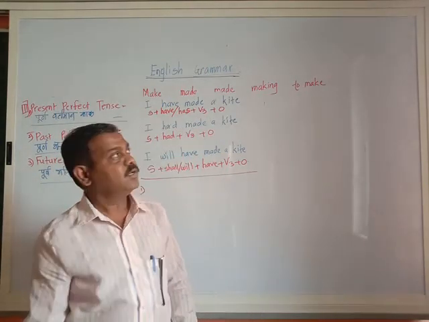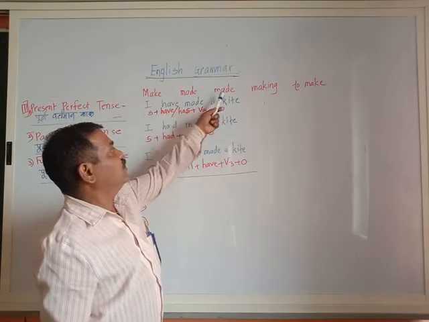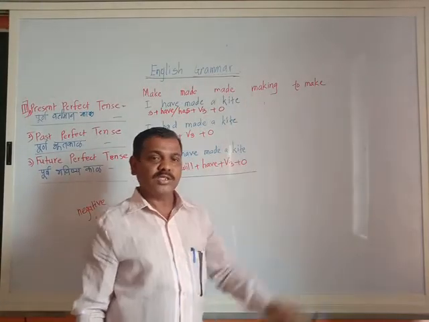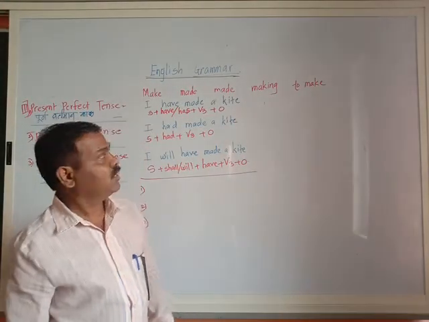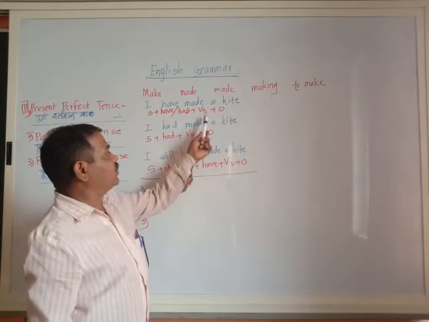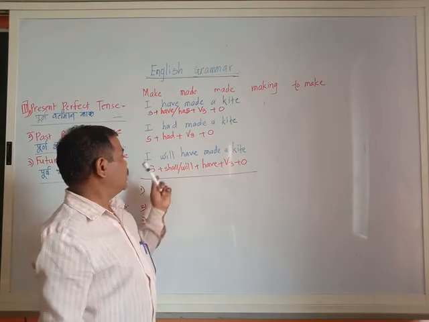The example is here. Present tense make, past tense made, past participle made, and making present participle. This was used in the continuous action. Now this past participle is for the perfect action. Everywhere V3. Object is there finally, and subject is there.